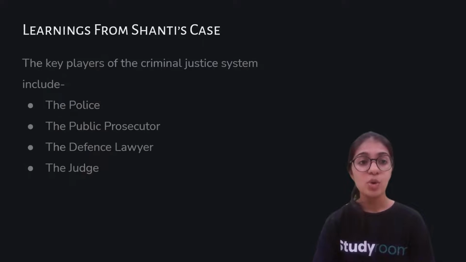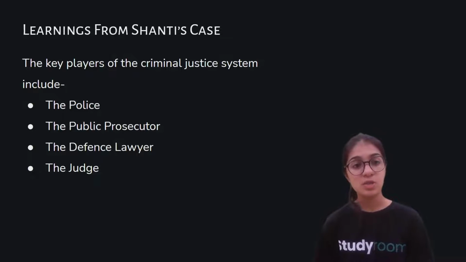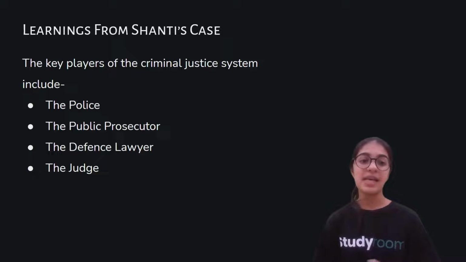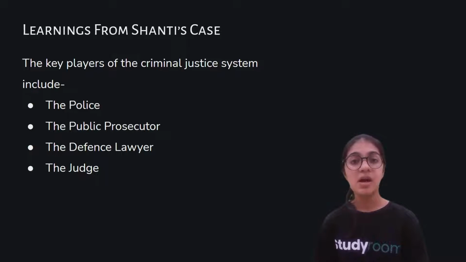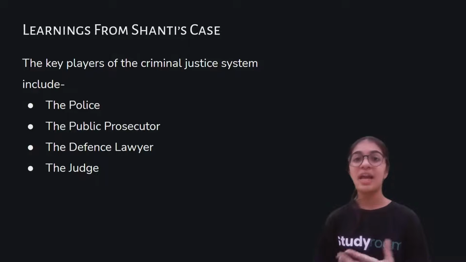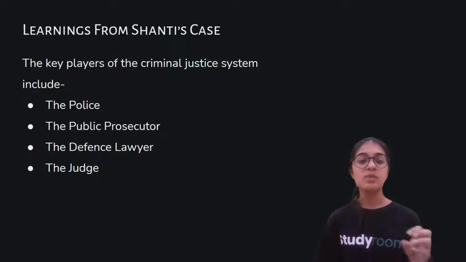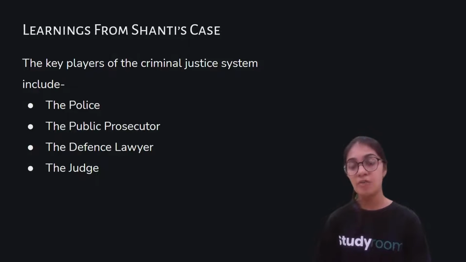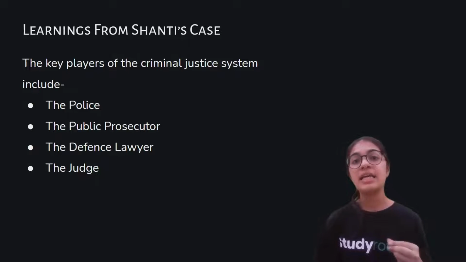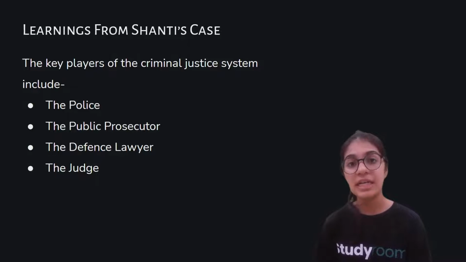Okay, so the key players of the criminal justice system were the police, who are involved in writing the FIR. Okay, the second one is the public prosecutor, who basically represents the state. The state are the people against whom the crime has happened. Okay, and this public prosecutor is someone who represents the state on their behalf in the court, and he is the same person who is responsible for making the accused person guilty in the court